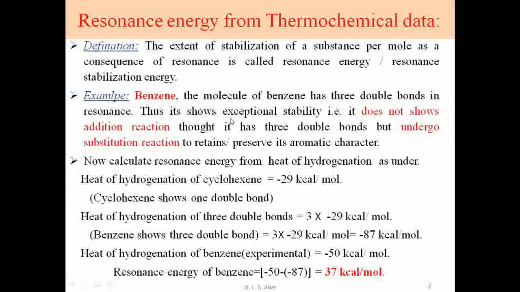Thus it shows exceptional stabilization: it does not show addition reactions though it has 3 double bonds, but it undergoes substitution reactions to retain its aromatic character. So this is the resonance stabilization energy, or resonance energy, of benzene.